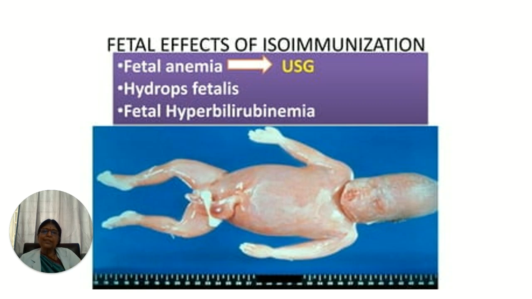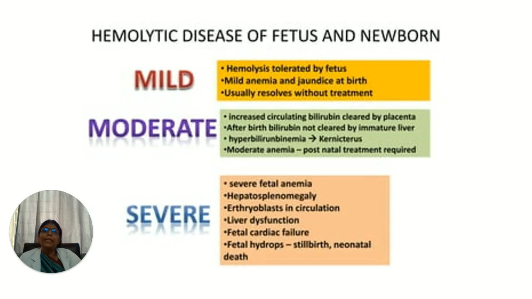Suppose the baby crosses this stage and is born, then during the early neonatal period, on the first day itself, the baby will exhibit jaundice, which is called icterus gravis neonatorum. That also does not carry a very good prognosis, because if the bilirubin crosses about 20 milligrams percent, it crosses the blood-brain barrier, and the baby will present with kernicterus. Then the mild form of hemolytic disease of the newborn is mild hemolysis, which is tolerated, mild anemia, sometimes jaundice at birth, and it usually resolves without treatment.